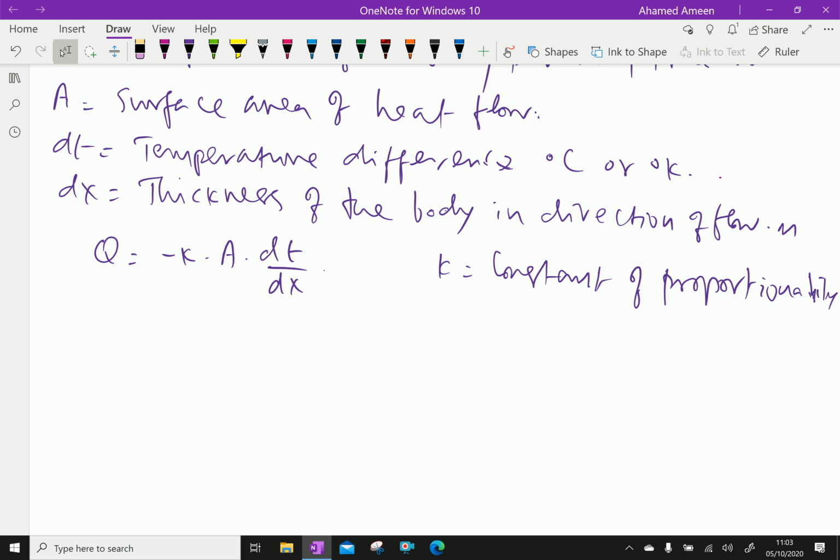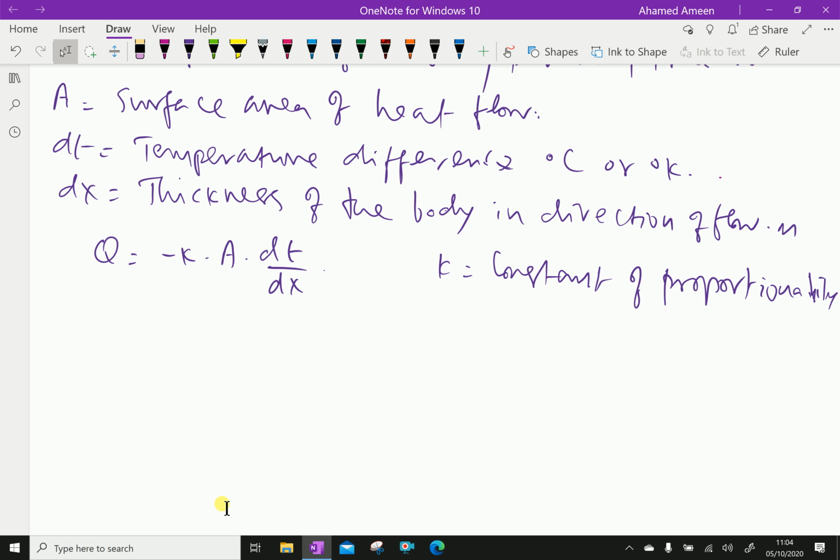Now we have some assumptions for this law. Conduction of heat takes place under steady state conditions. The heat flow is unidirectional. The temperature gradient is constant and the temperature profile is linear. There is no internal heat generation. The bounding surfaces are isothermal in character. The material is homogeneous and isotropic, that means the value of thermal conductivity is constant in all directions.